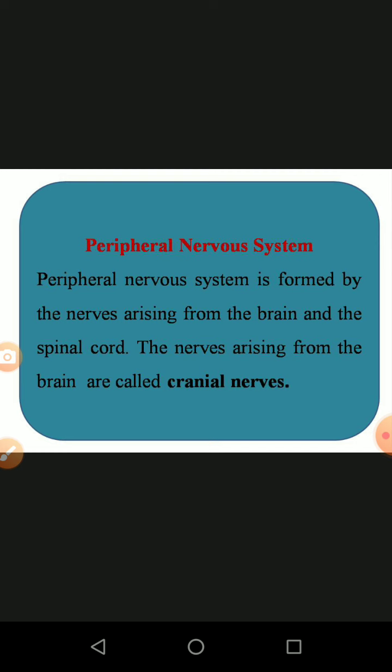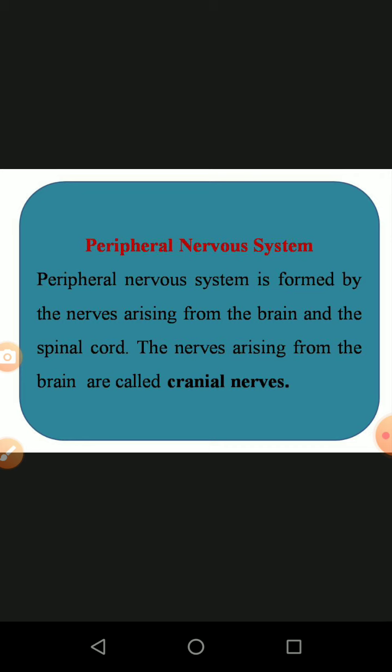Here 2 different types of nerves are available. One is called cranial nerves, another is called spinal nerves. We already know what is cranial and what is spinal. The nerves arising from the brain are called cranial nerves. The brain is located in the cranial cavity.